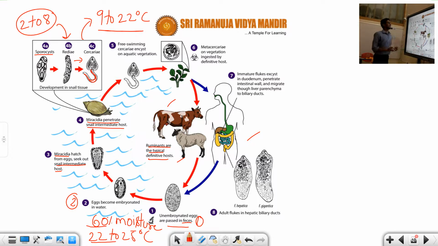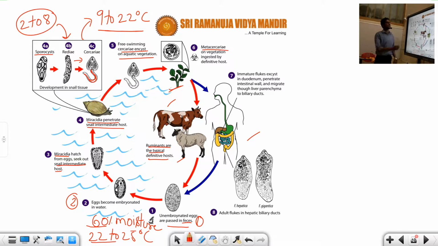Next, this Cercariae larva is a free-swimming larva. It settles on the aquatic vegetation. That means it passes onto the grass. Now the animals or human beings take the grass as food material. So this Cercariae larva passes onto the grass and differentiates into the Metacercariae larva found on the vegetation.